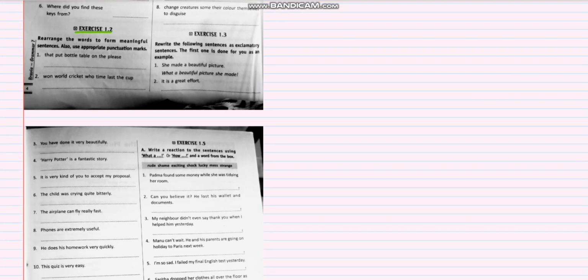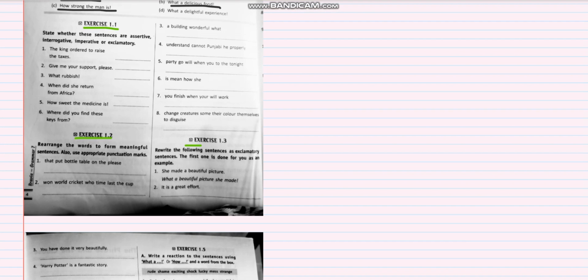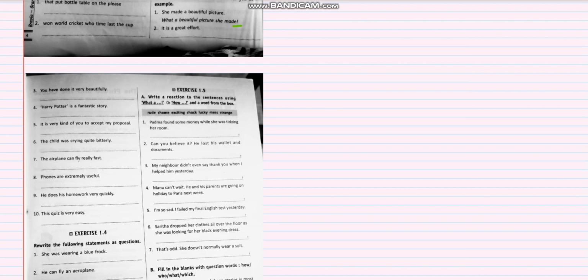These are jumbled words and you have to form meaningful sentences out of them. Okay, 1.3. You have to rewrite the sentences as exclamatory sentences. Look at the first one. She made a beautiful picture. What a beautiful picture she made! With an exclamation sign. So this is how you have to do 1.3, where you change them to exclamatory sentences.